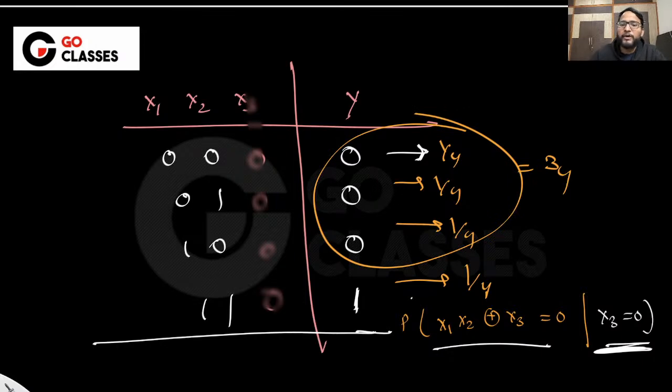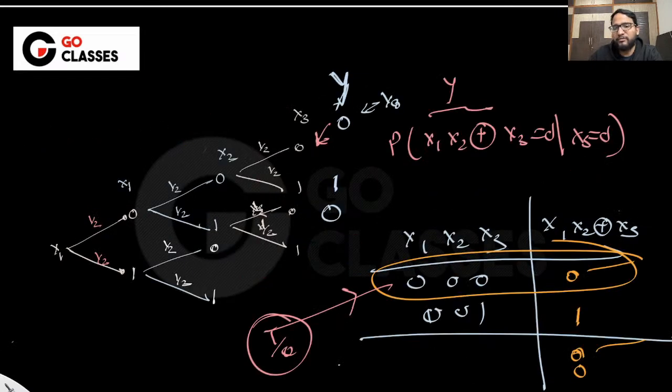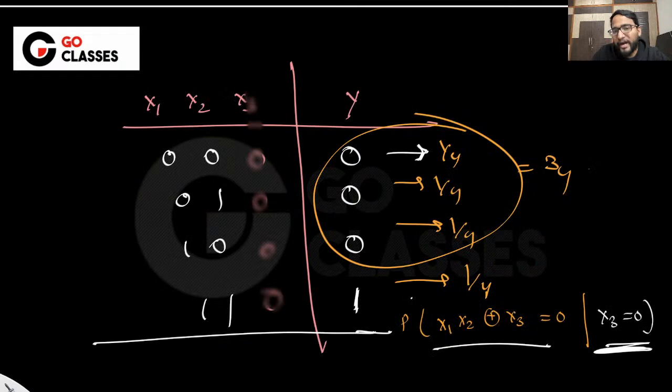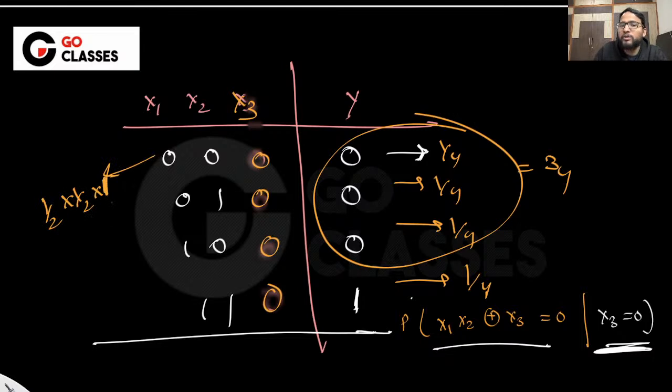So that particular tree diagram is not very interesting because it is not giving you any information. But if you want, you can draw the table. Now in this table, I just want to make sure one thing: don't write the probabilities like 1 by 2 into 1 by 2 into 1 by 2. This x3 equal to 0 probability is actually 1, because you know that x3 is 0. So this is 1 by 2 into 1 by 2 into 1.